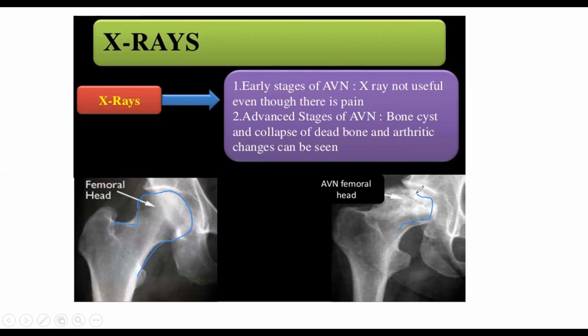Now you see this one. This is very collapsed. So it starts collapsing, and the circularity of the head has gone. So that is the main crux of the avascular necrosis. Because the circularity goes, you will start getting pain.